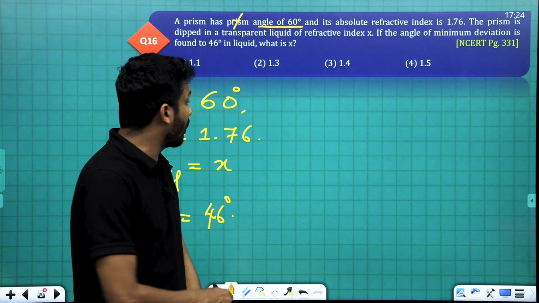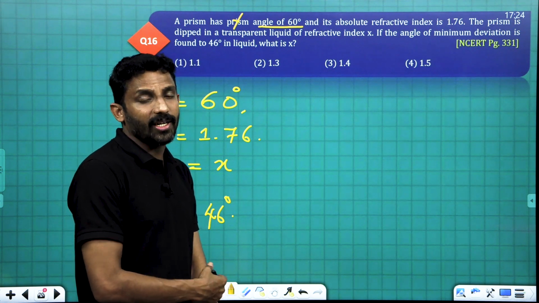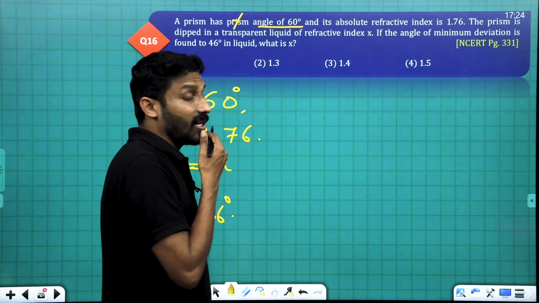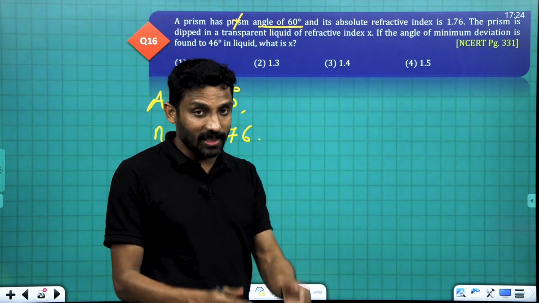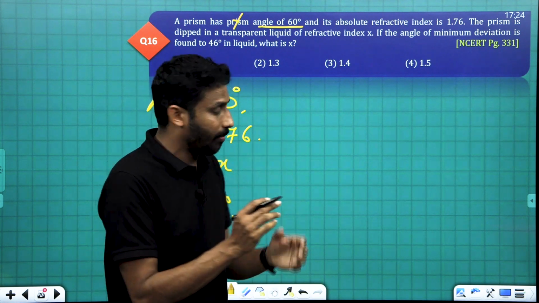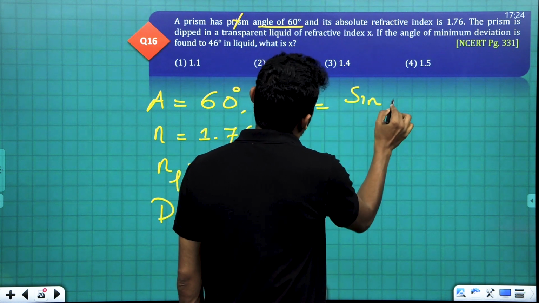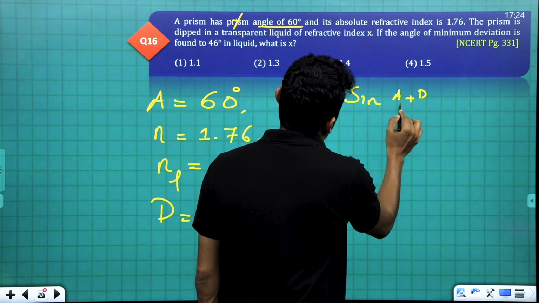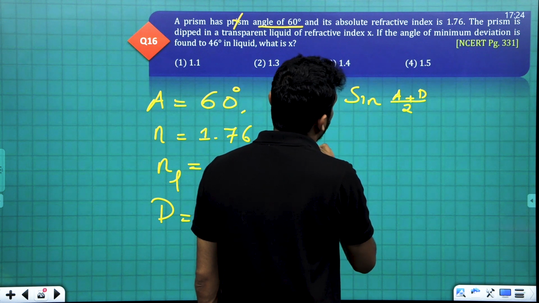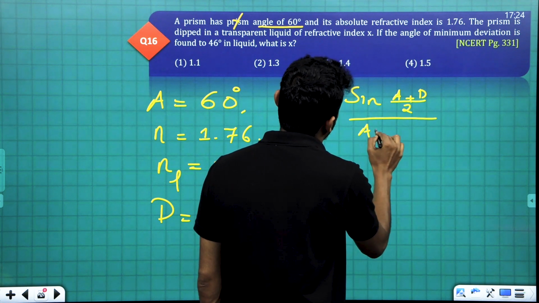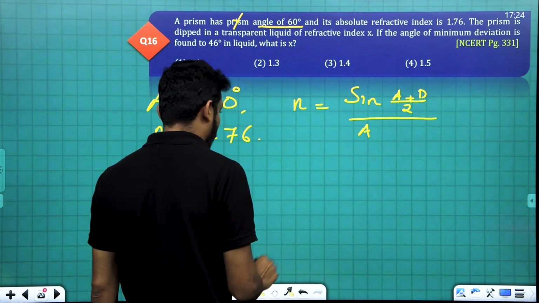We have the relation connecting refractive index. The refractive index of the prism when placed in air or vacuum is N equal to sine of (A plus D) by 2 divided by sine of A by 2.